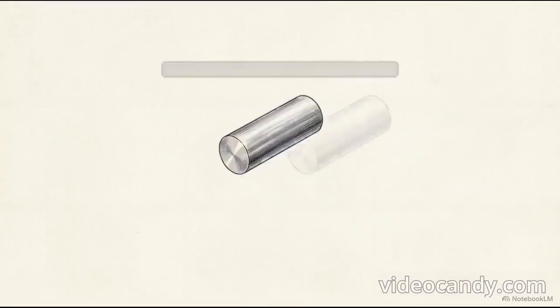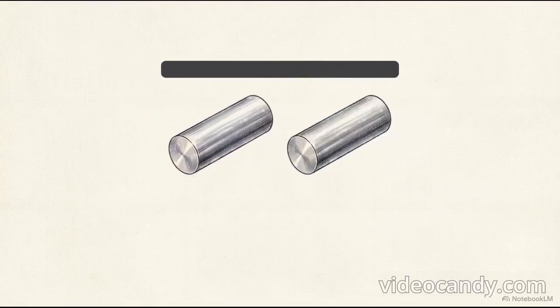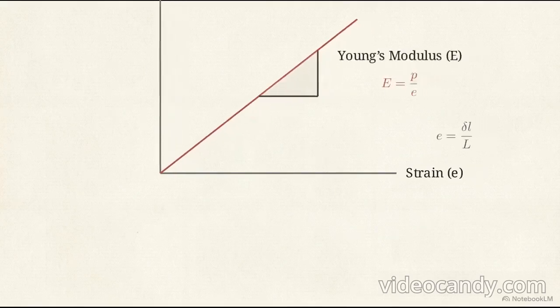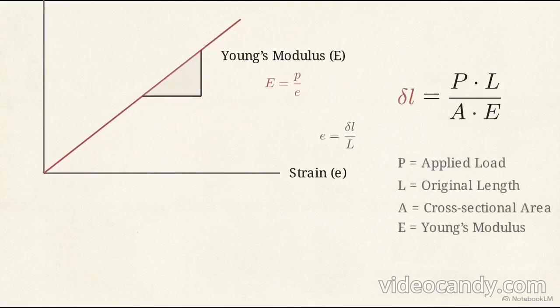Elasticity is a material's ability to perfectly recover its size and shape when force is removed. The specific property resisting this deflection is stiffness, critical for minimizing the sway of tool overhangs during rapid movement. Hooke's law states that for small deformations, applied load per unit area, stress, and resulting deformation per unit length, strain, are directly proportional. This constant ratio represents precise rigidity, known as Young's modulus.